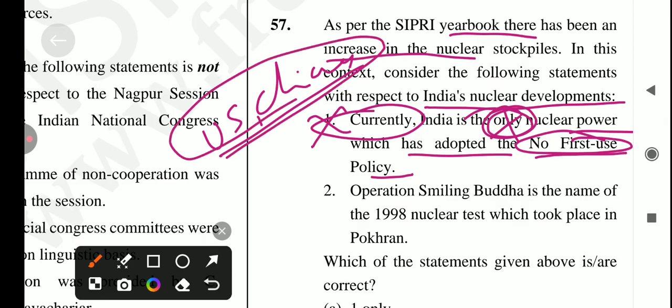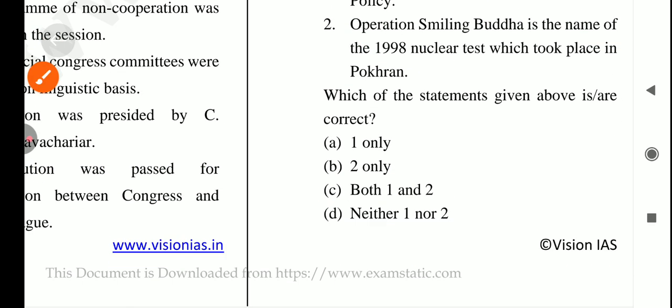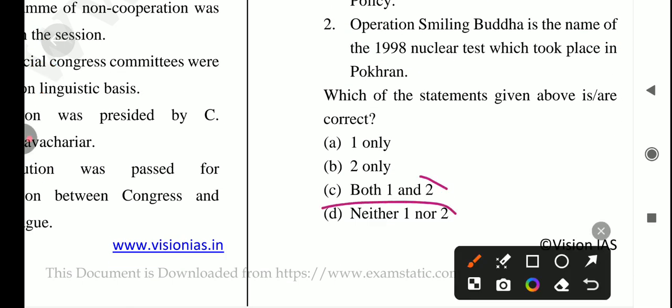And next is the second statement: Operation Smiling Buddha is the name of the 1998 nuclear test which took place in Pokhran. It's also incorrect because Smiling Buddha was conducted in 1974. Okay, and 1998 was later. So statement second is also incorrect. So the answer for this question is option number D, neither one nor two is correct.